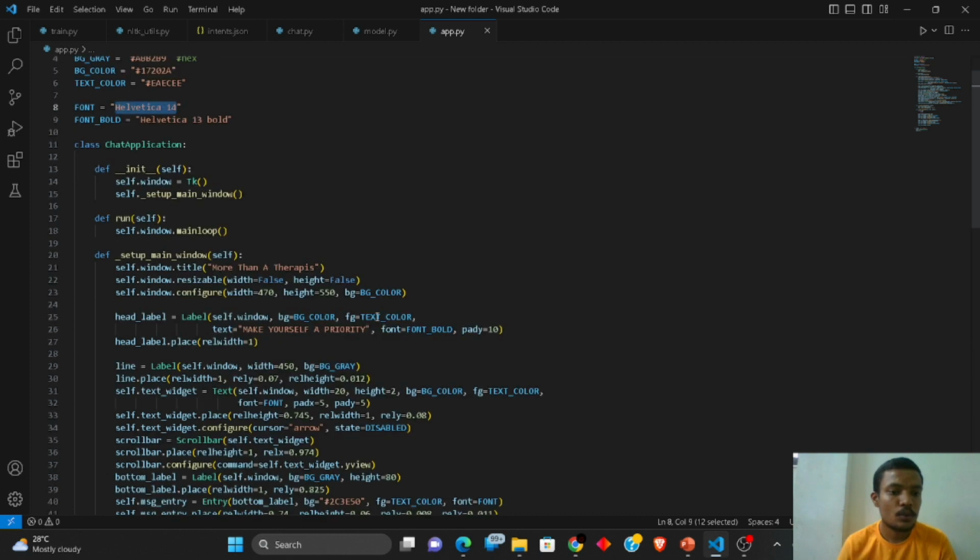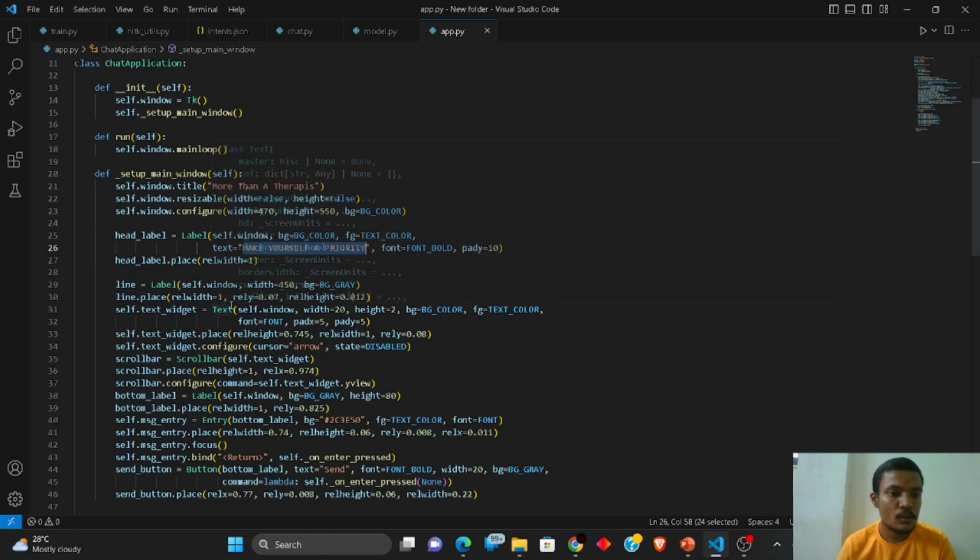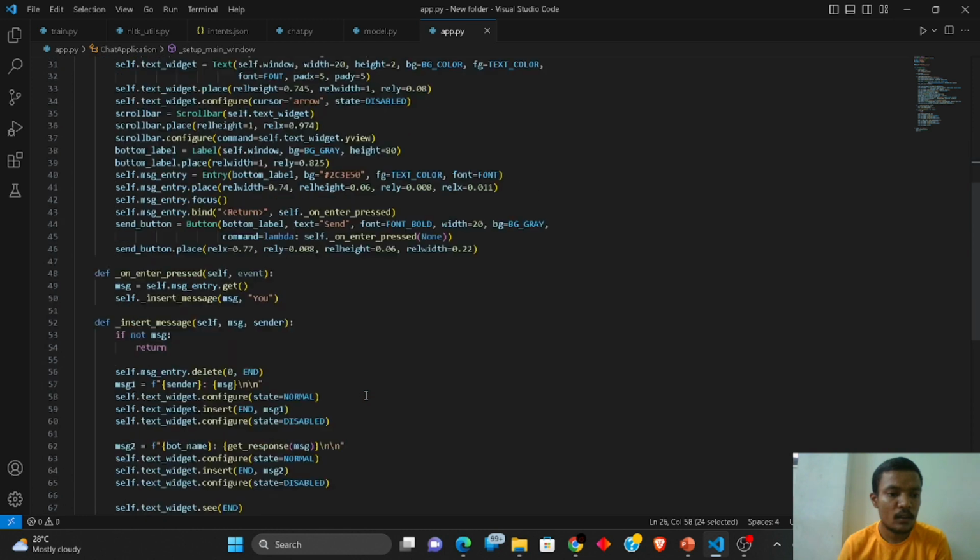And also in the designing part, we are going to get our application with a message at the top that will be printed on our main window. And what you print is up to you. To set the physical form factor of your application, we have assigned some width and height and all this stuff.